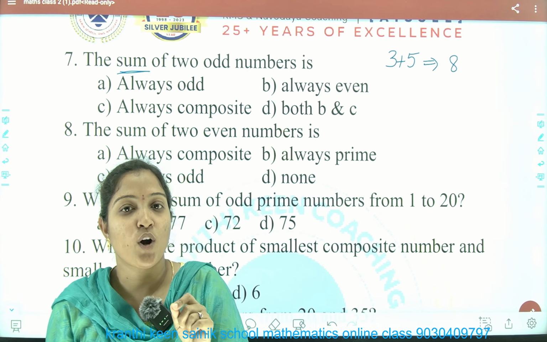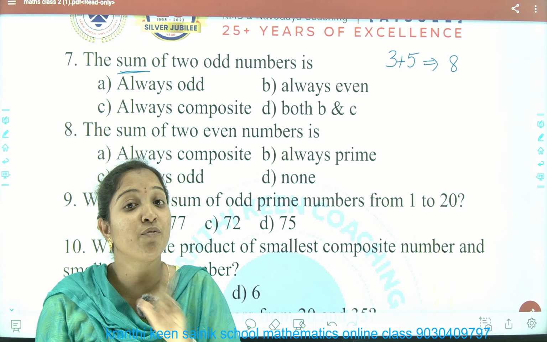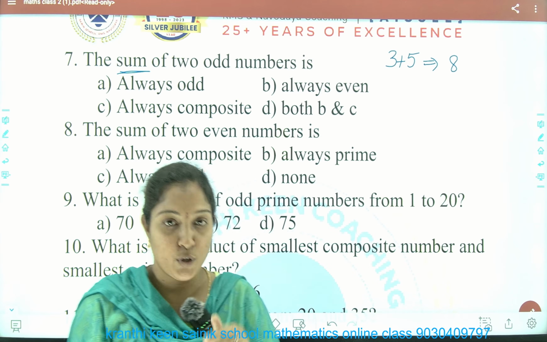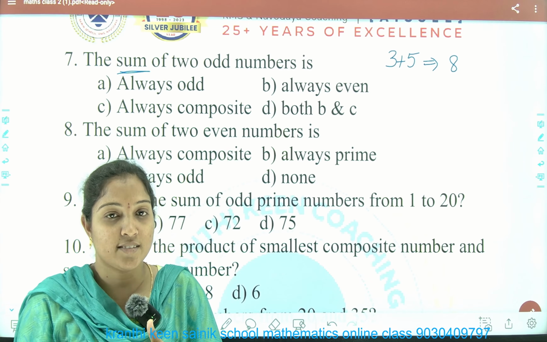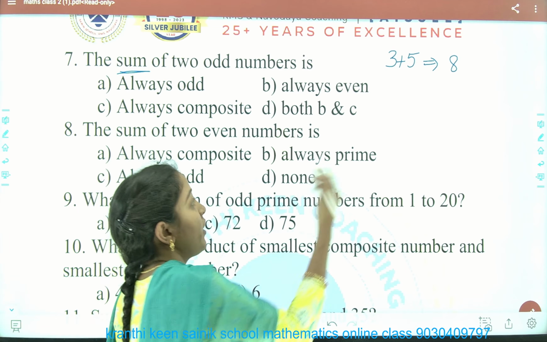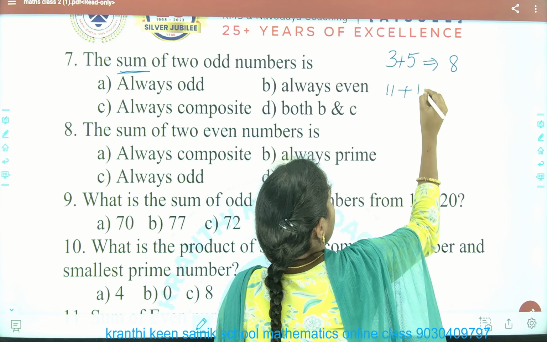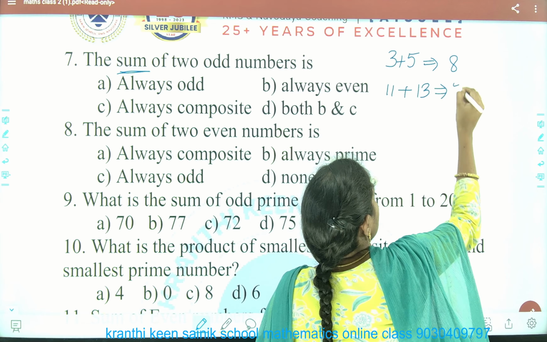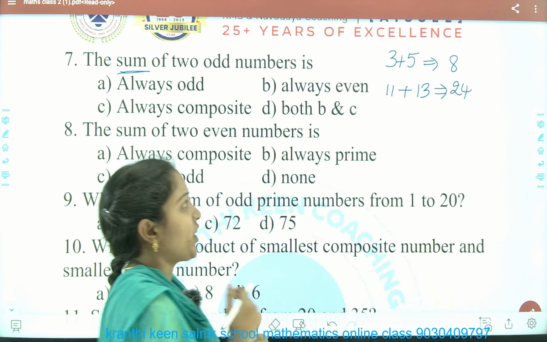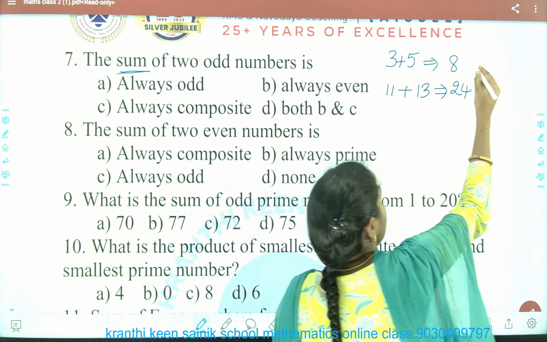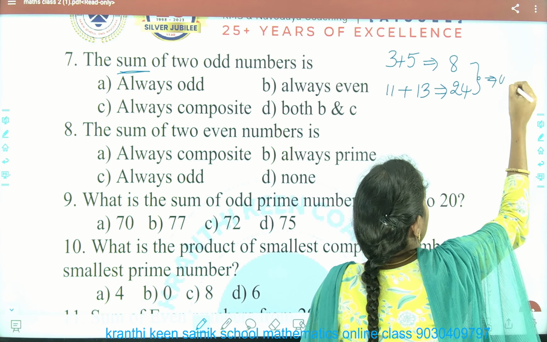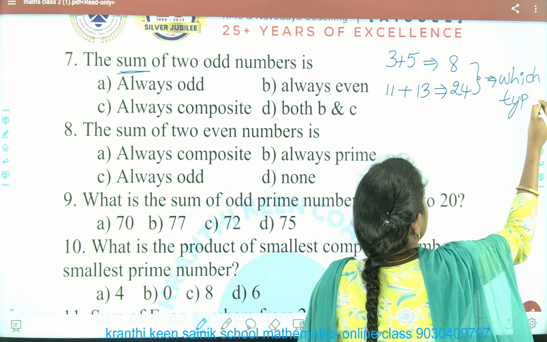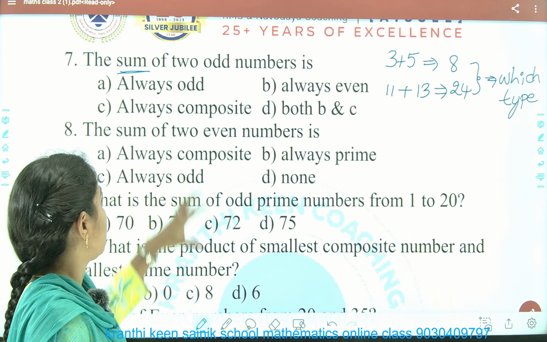And a very important thing is never conclude with one example. You should not conclude with one example. You have to take 2 or 3 examples, then decide. Okay, next: 11 plus 13, both are prime. So how much are you getting? 24. 8, 24. Which type of numbers are these? Look at the options now.